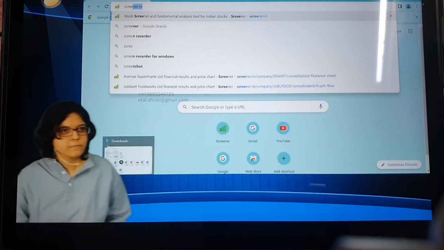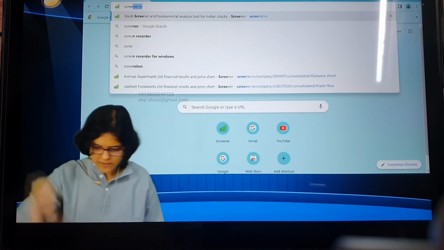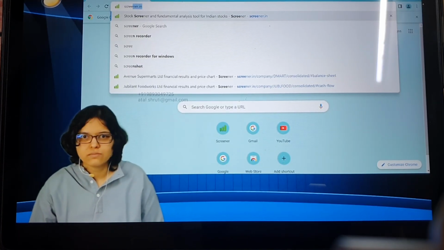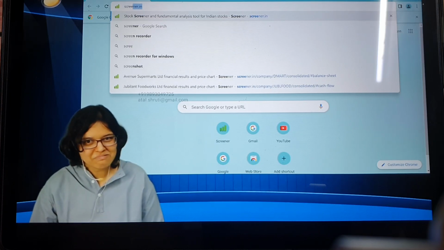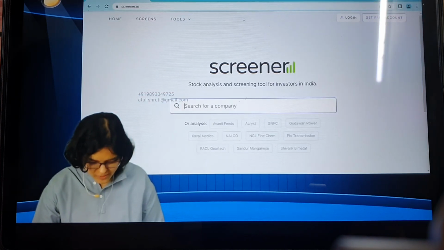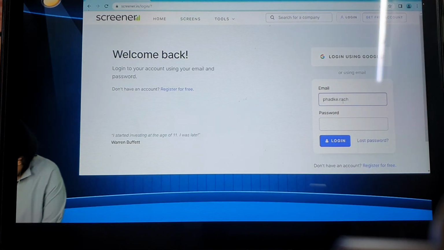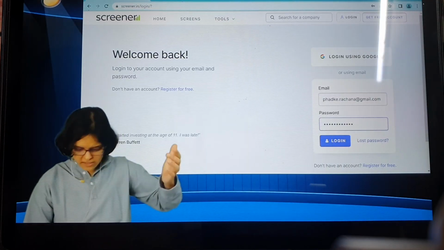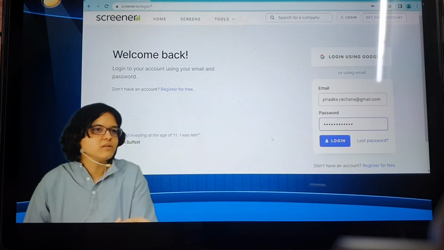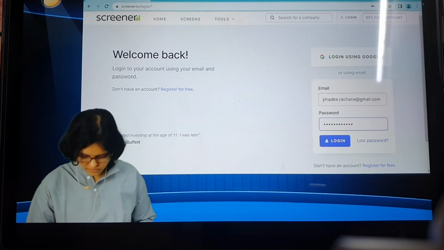Correct. You will get an email update. Exactly. So I'll tell you how you can get an email for that as well. But don't put a lot of email alerts, otherwise you will not read them. I just log into my account. I have a premium version. I will have to check that, ideally yes, because there will be limited searches. So typically how does screener work, I tell you. Limited searches will be available in the free version, and if you want unlimited, they'll ask for a premium.